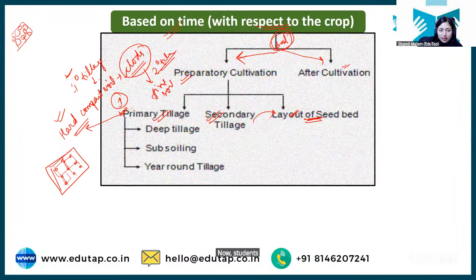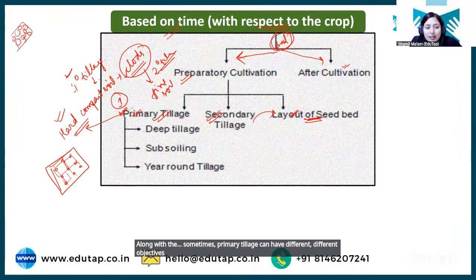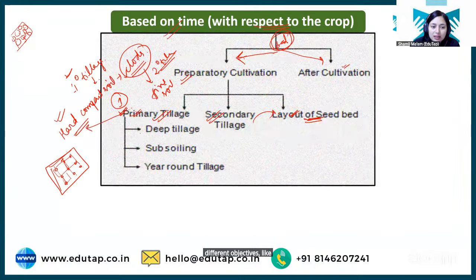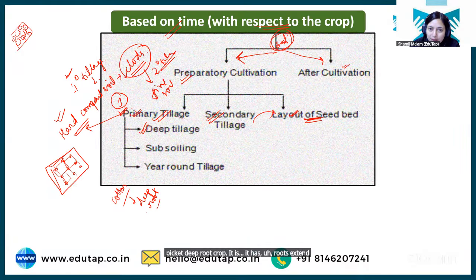Now students, sometimes primary tillage can be done for different objectives, like deep tillage. Deep tillage can be done if you want to grow a crop like cotton, and cotton is a deep root crop. ठीक है, deep root crop, it has roots extending to the deeper depth of the soil.